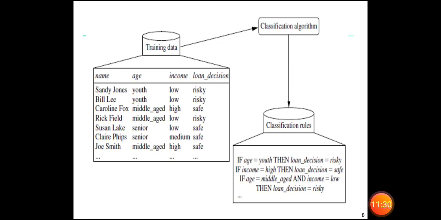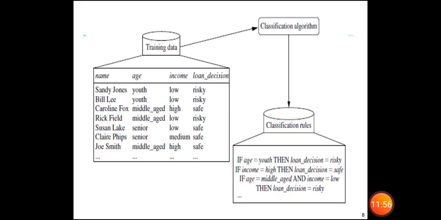So person whether who is middle age or youth age or senior age, whose income is low, high or medium. Based on these constraints, the loan decision will be taken whether he is risky or safe. So here we can check who is risky, who is safe.